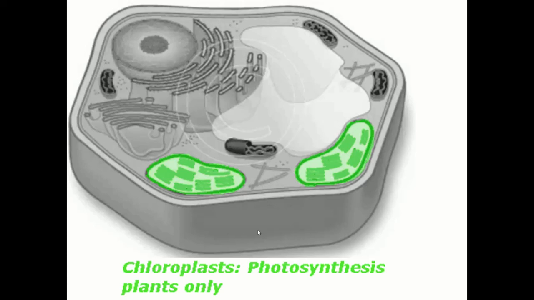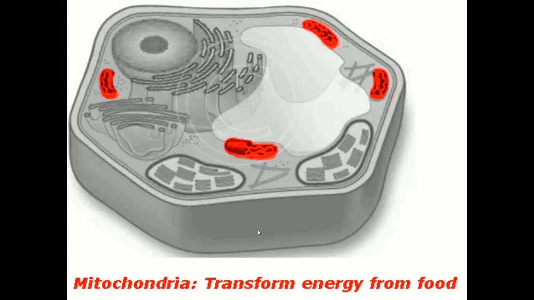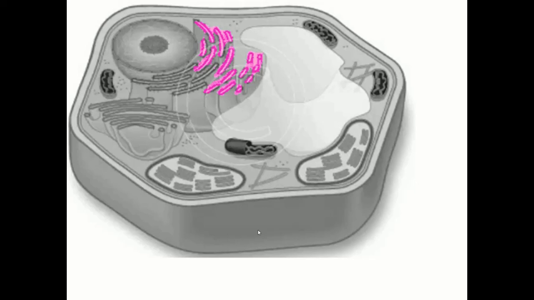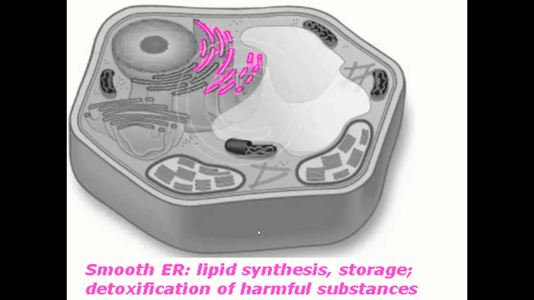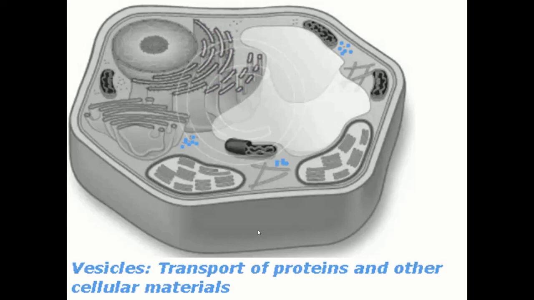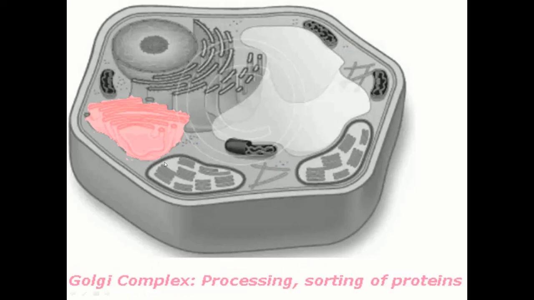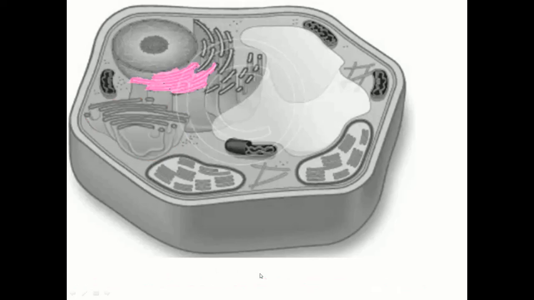Here is the chloroplast and it helps in photosynthesis. Here is mitochondria and we know that it is the powerhouse of the cell. And here is the endoplasmic reticulum, smooth endoplasmic reticulum. It helps in the synthesis of lipids. Here are the vesicles, blue dot-like structures which are called vesicles. Here is a Golgi complex. It helps in processing and storing of protein.